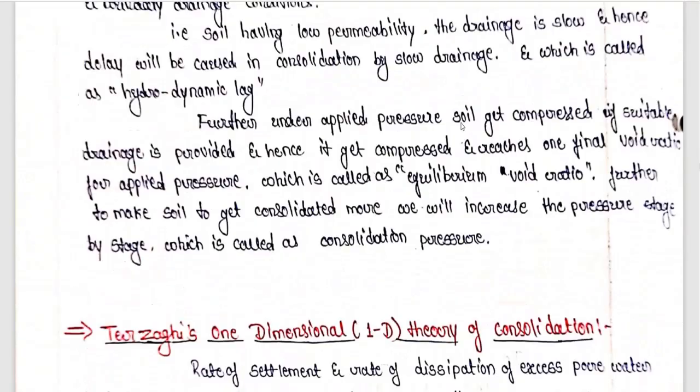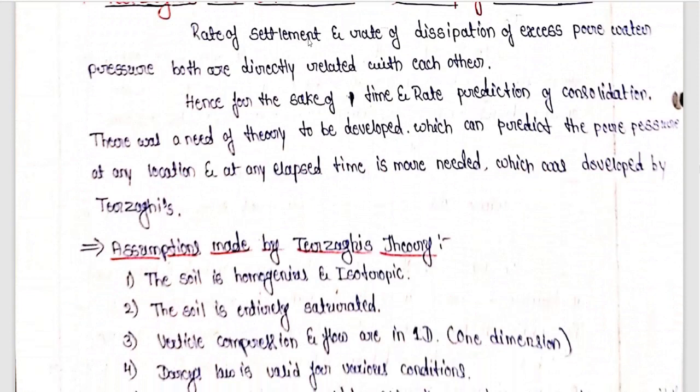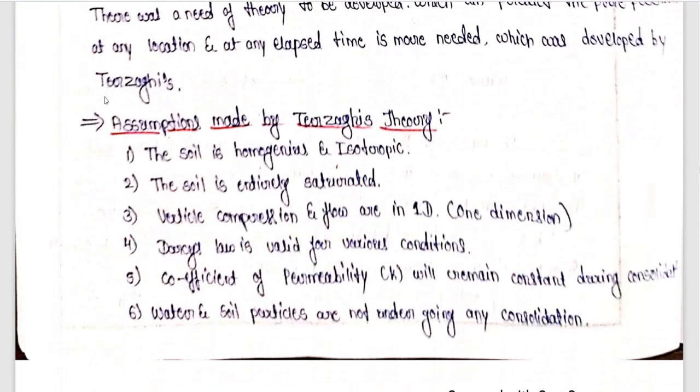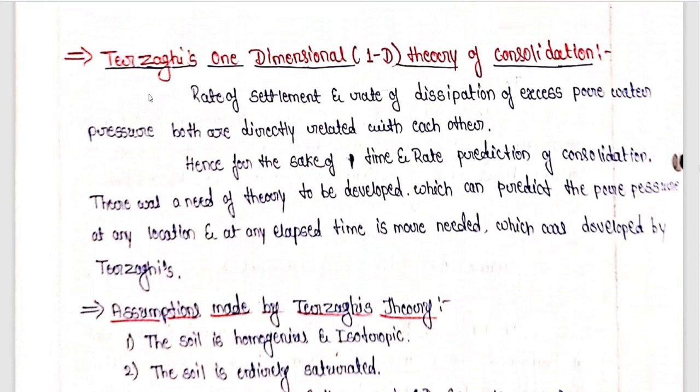Okay, so what Terzaghi says is that the rate of settlement, meaning the rate of compressibility, will depend upon the dissipation, meaning the escape, of excess pore water pressure. Both are directly related to each other. So we will move further to understand Terzaghi's one-dimensional theory.